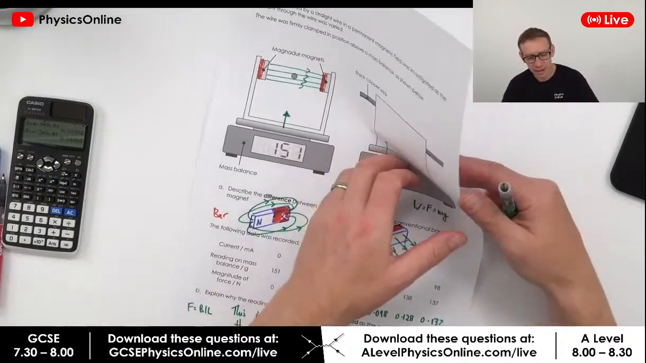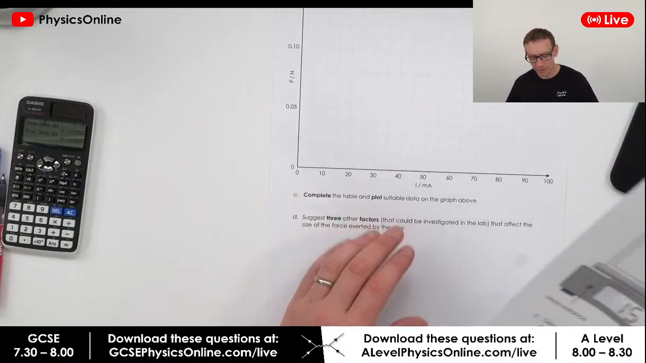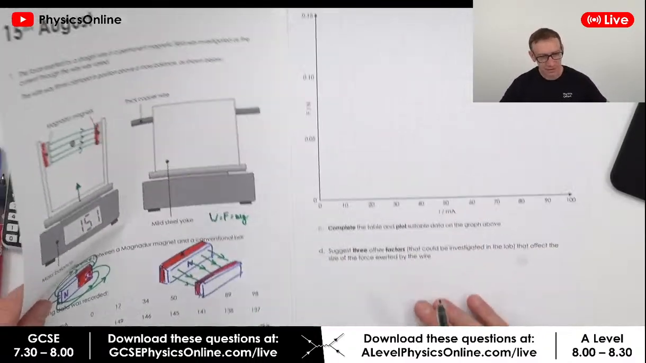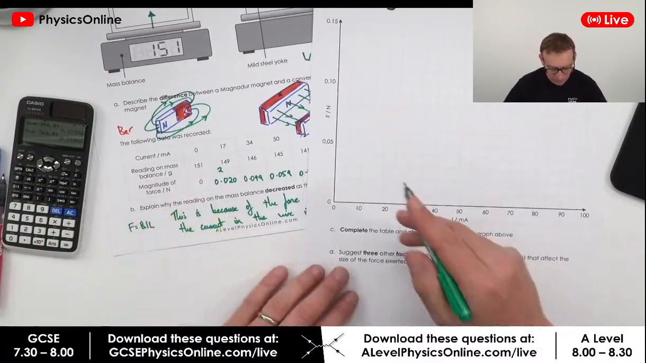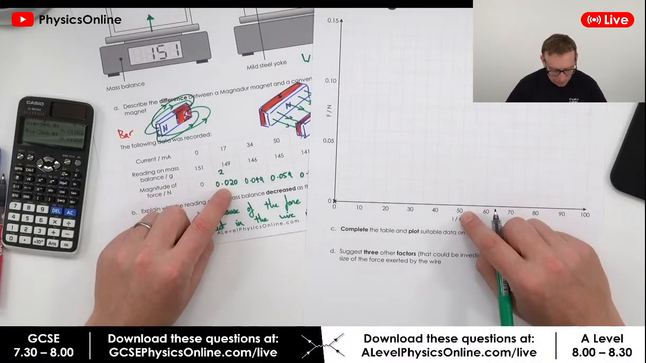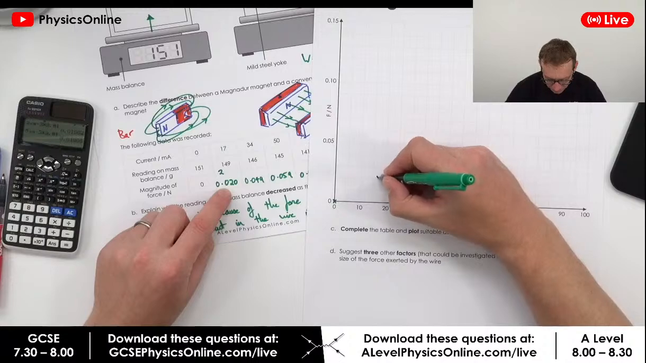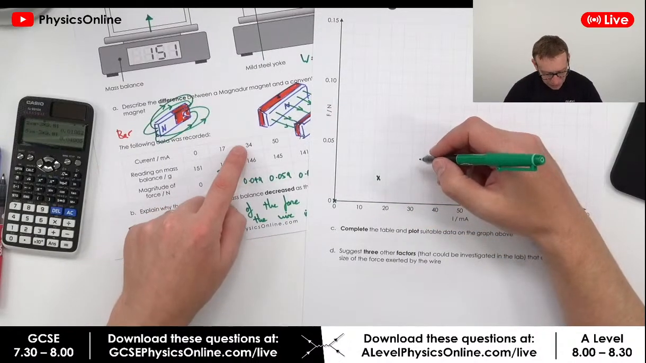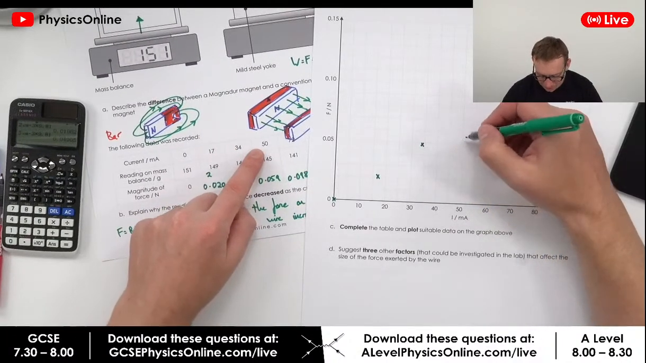Okay, right, the next question says, complete the table, plot suitable data on the graph above. So we've got some data. This shouldn't take me too long to plot. So we've got the current in milliamps. When it's 0, that's 0. When it's 17, this is 0.02. So this is going to be 15, something like that. 34 and 0.049. I think it's something like that. 50 and